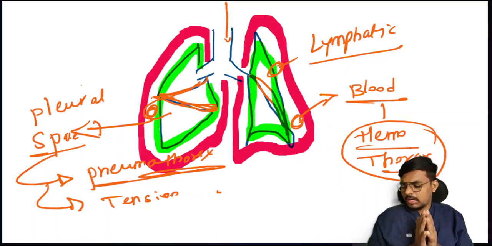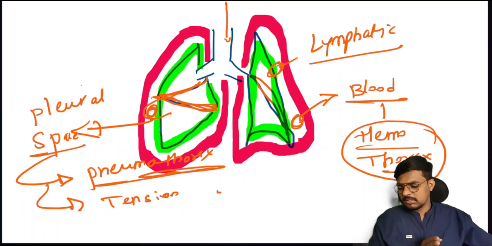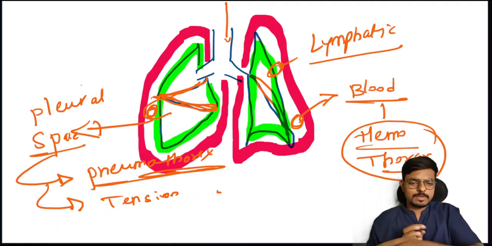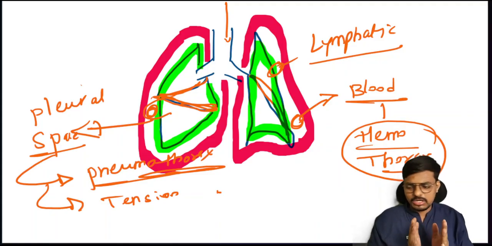Accumulation of the lymphatic fluid in the pleural space. Comment, students. Accumulation of the lymphatic fluid in the pleural space. That one we call chylothorax. Perfect answer, students. Then accumulation of the blood in the pleural space.